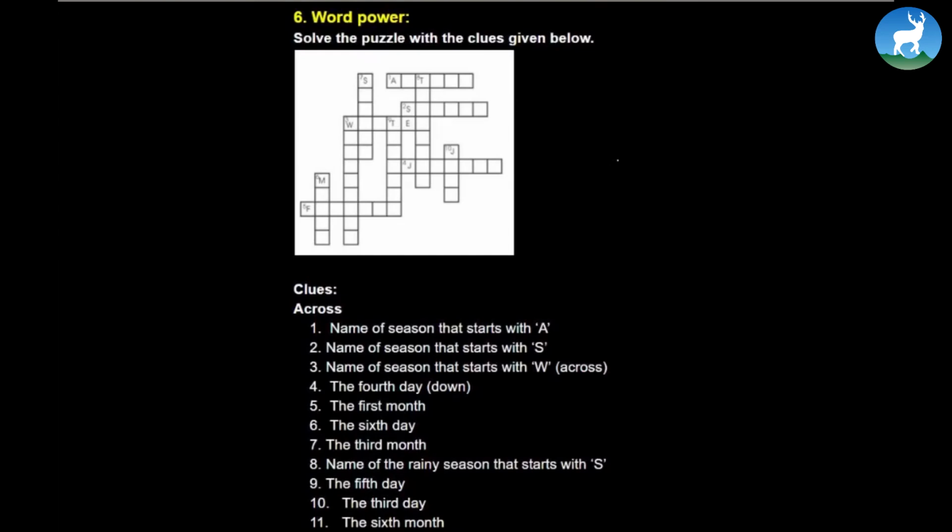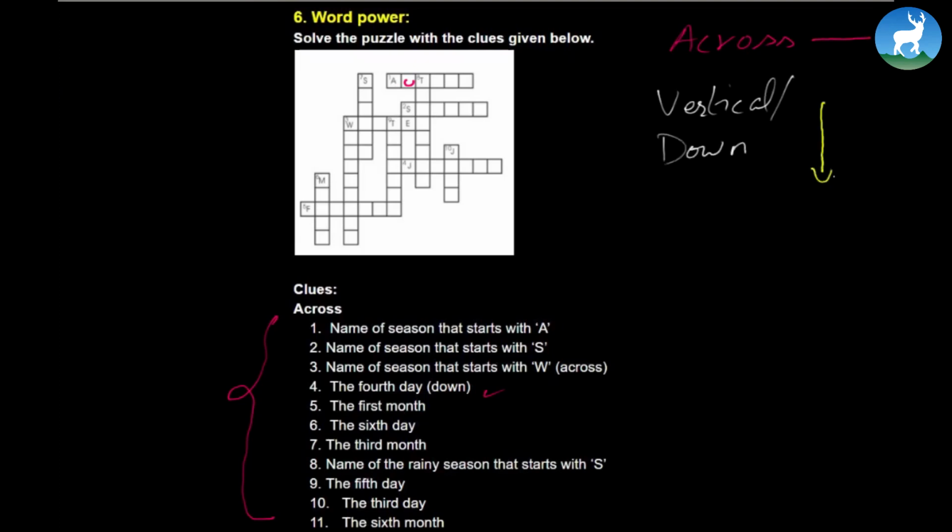Now, as we move further, let's look at this. Solve the puzzle with the clues given below. Now, here are the clues given below. A very wonderful exercise, isn't it? So I'm going to do one across and one down. Here it says, name the season that starts with A. So one across means, now by the way, across means this, horizontal, okay? And on the other hand, vertical, or if it says down, it simply means vertical. And vertical means, okay, this is vertical.